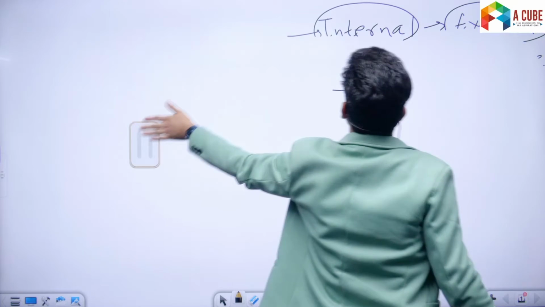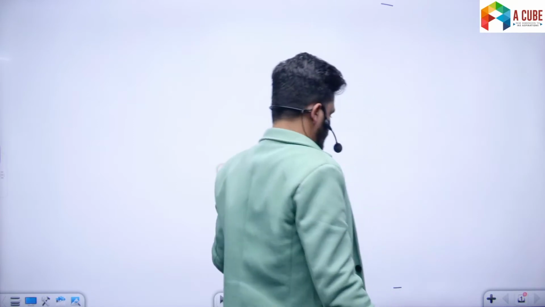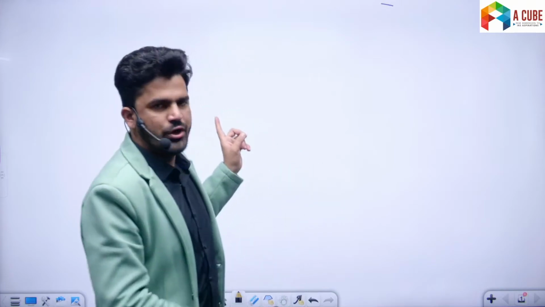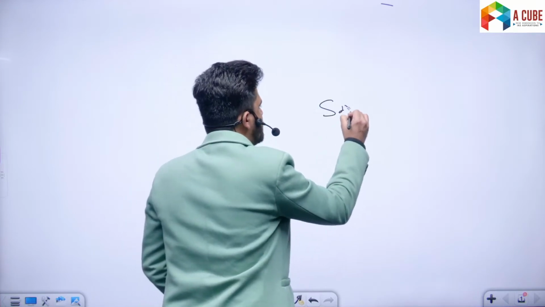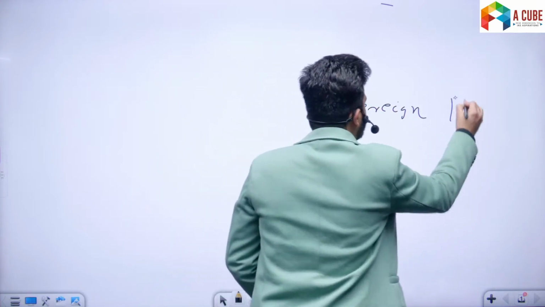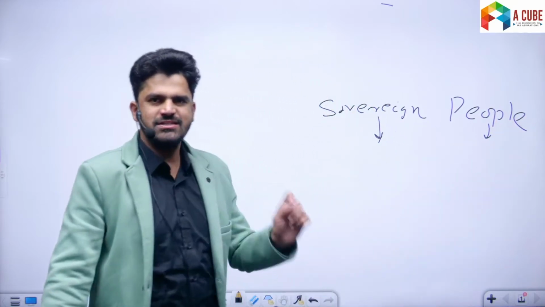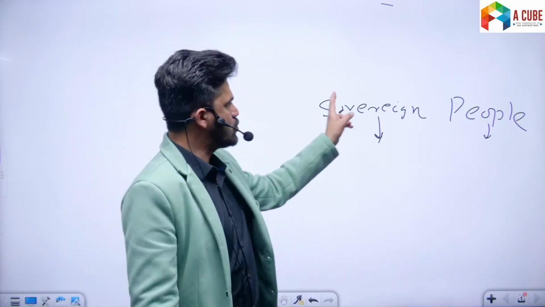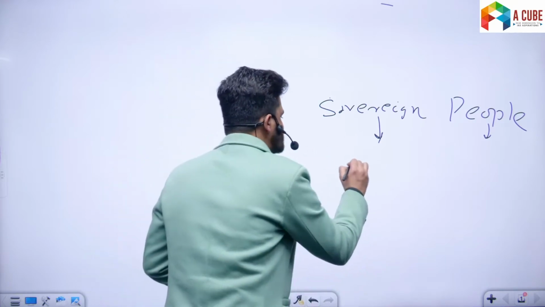So whenever someone asks you what is a state, then coming back to the definition, right? What was our original definition of the state? State is a political institution or an organization which represents sovereign people. Sovereign people means sovereignty and population. State is a political institution or organization which represents sovereign people who reside or occupy a fixed and definite territory.